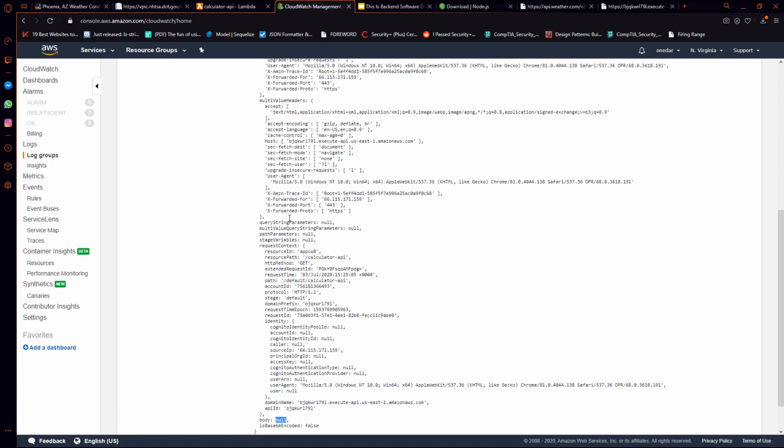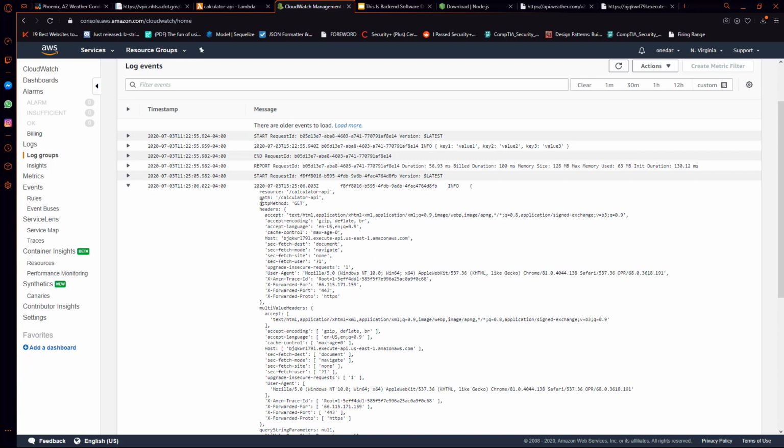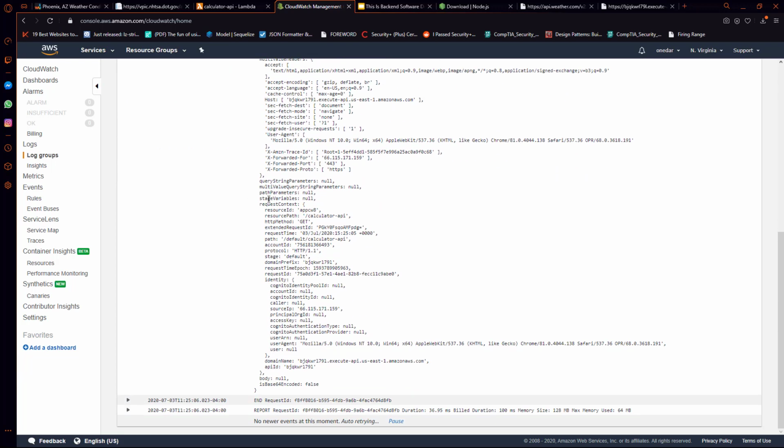Now, the three things that we're going to be concerned with will be HTTP method, because this could be get, post, delete, update, and so on and so forth. We're going to be concerned with query string parameters to see how we can utilize that. We're also going to be concerned with body. Okay, so those are the three things that we really care about at the most basic level when it comes to REST APIs.